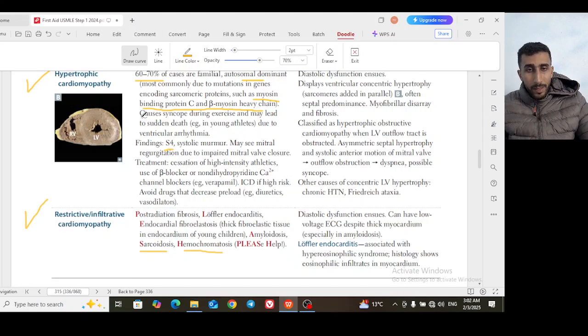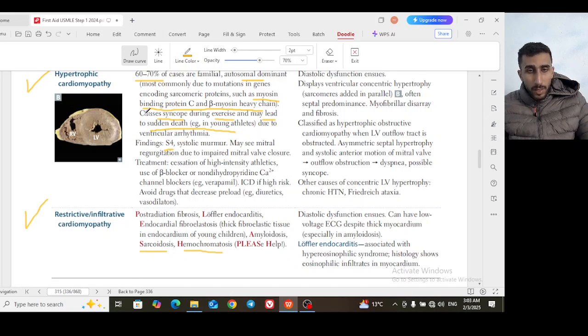In the vignette, when you find this condition, they will talk about a young athlete or a young patient who had a syncope during exercise, and may even have had sudden cardiac death in a young athlete due to ventricular arrhythmia. So hypertrophic cardiomyopathy may lead to ventricular arrhythmia, and this may lead to sudden cardiac death in a young athlete.